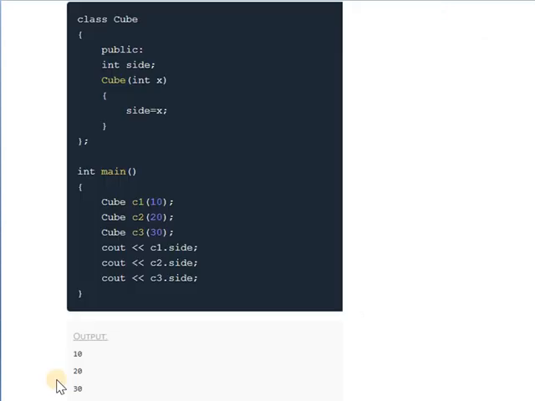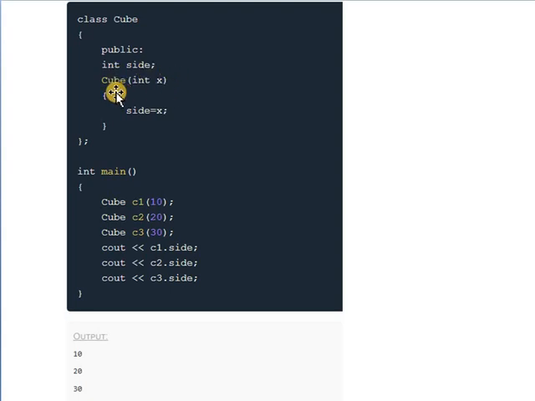Let's see one example for the parameterized constructor. Here Cube is a class. In that class, side is one data member. Here the constructor Cube is created. This constructor is a parameterized constructor because one parameter x is passed to the Cube constructor.